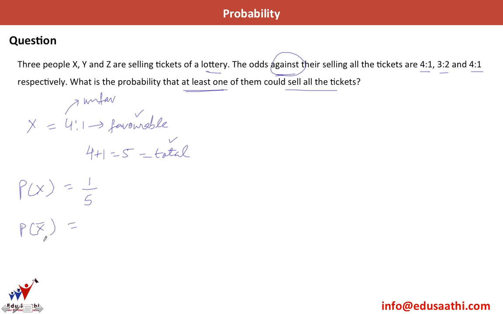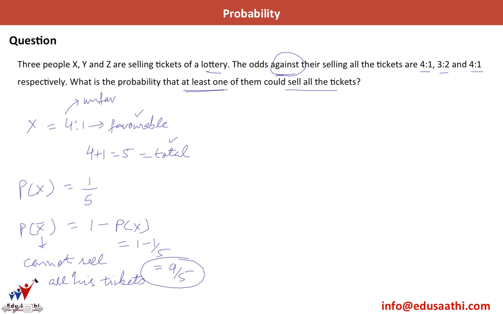Now P x bar would be that X cannot sell all his tickets. This is P x bar. This would be 1 minus P of x, 1 minus the probability that he sells all his tickets, which is 1 minus 1 by 5, or in other words 4 by 5.